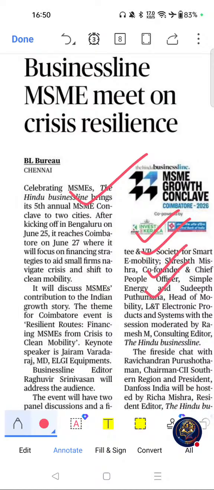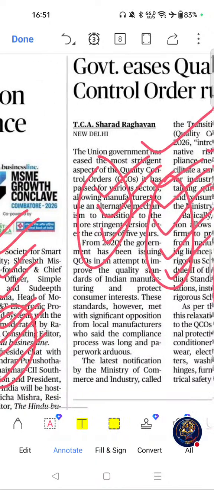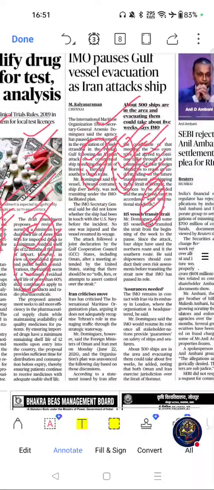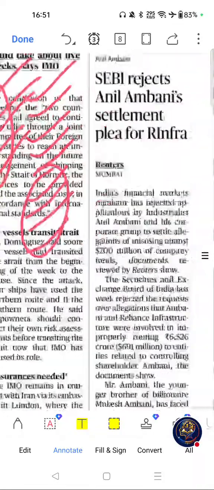Move on to PYQ connections. Questions have appeared on MSMEs, credit guarantee, digital economy, and industrial growth. These are the PYQ connections. Now we will see key themes related to this article. Our key themes are also the same: MSMEs, credit guarantee, and industrial growth. Please go to this article. Move on to the next important article from this page, was this one. Next important.